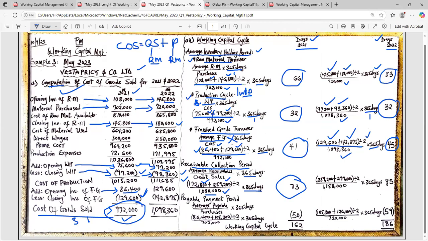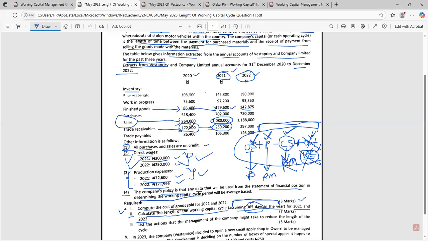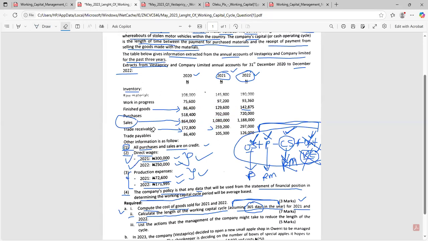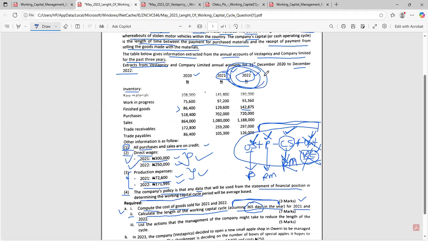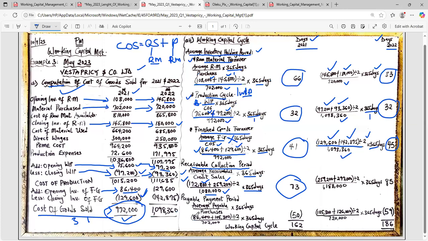For 2022, we're going to repeat the same thing. What is our debtor, our receivable for 2022 opening? Focus here, please, 2022, and trace this one. For debtor for 2022, the opening is 259,200, which is the closing for 2021 that becomes the opening for 2022. So copy that figure, 259,200, and bring it there.